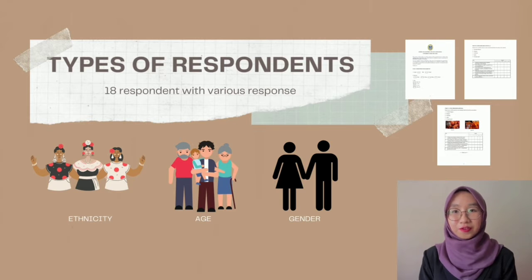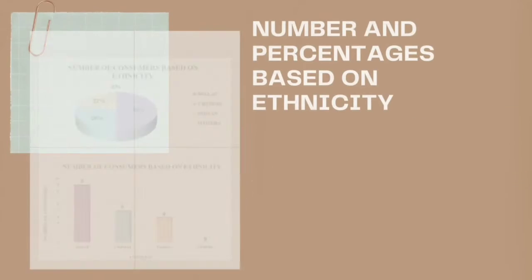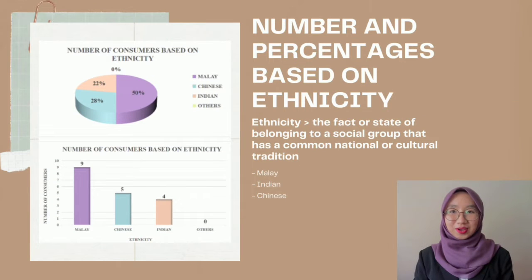As Doctor can see above on my slide, that is an example of the questionnaires that the respondent needs to complete. From that, we can see and compare the differences of their thoughts for being the consumer to choose any goods based on their want. First and foremost, the number and percentage based on ethnicity.